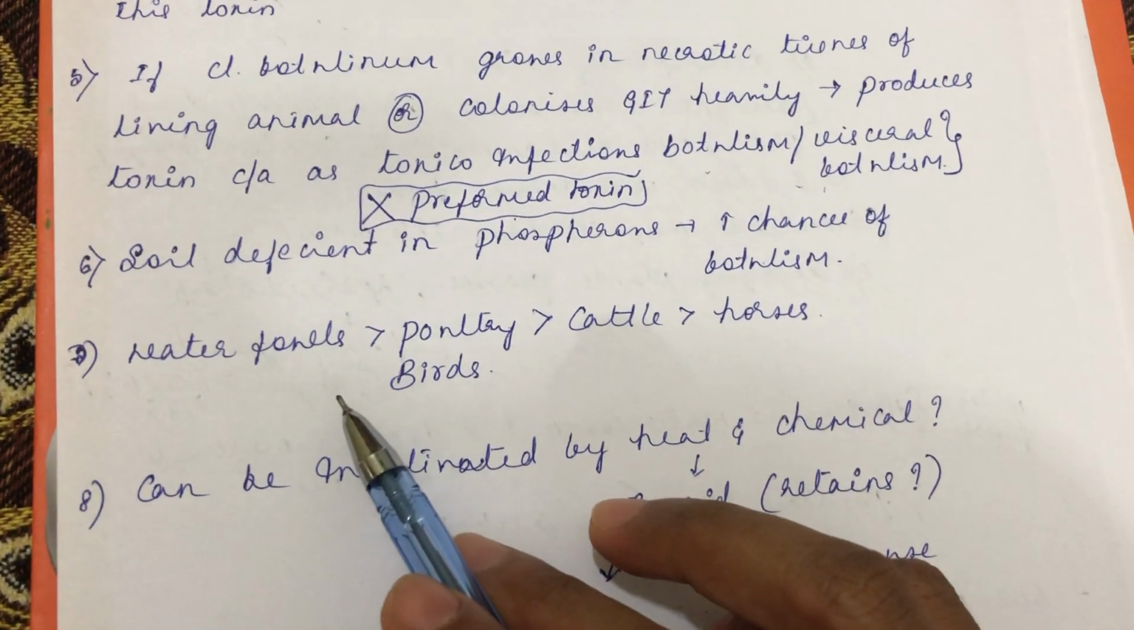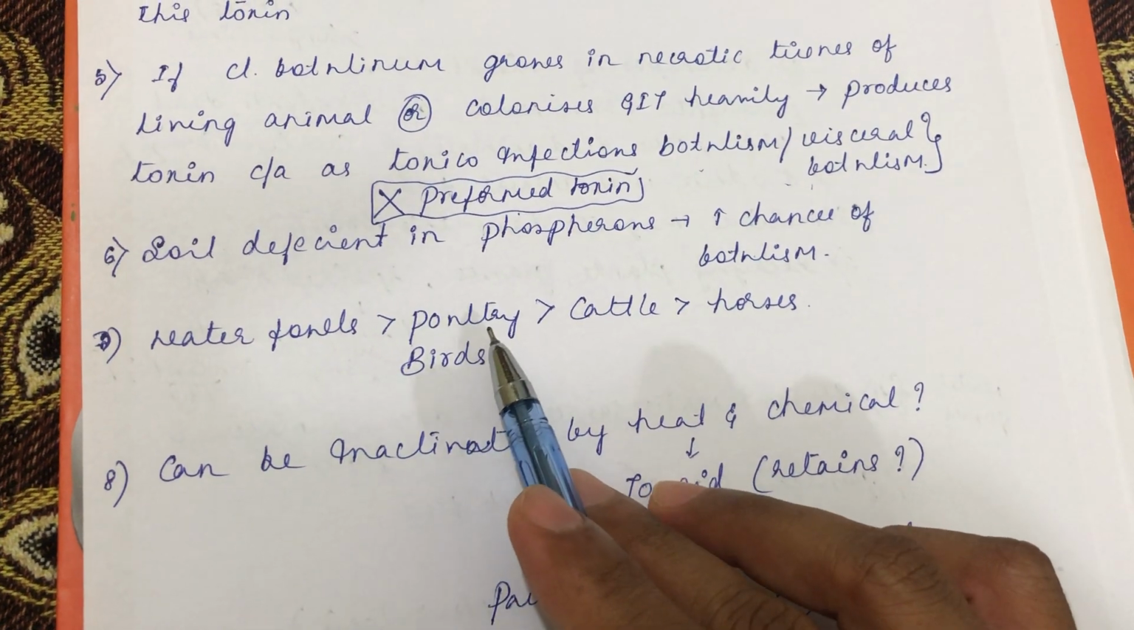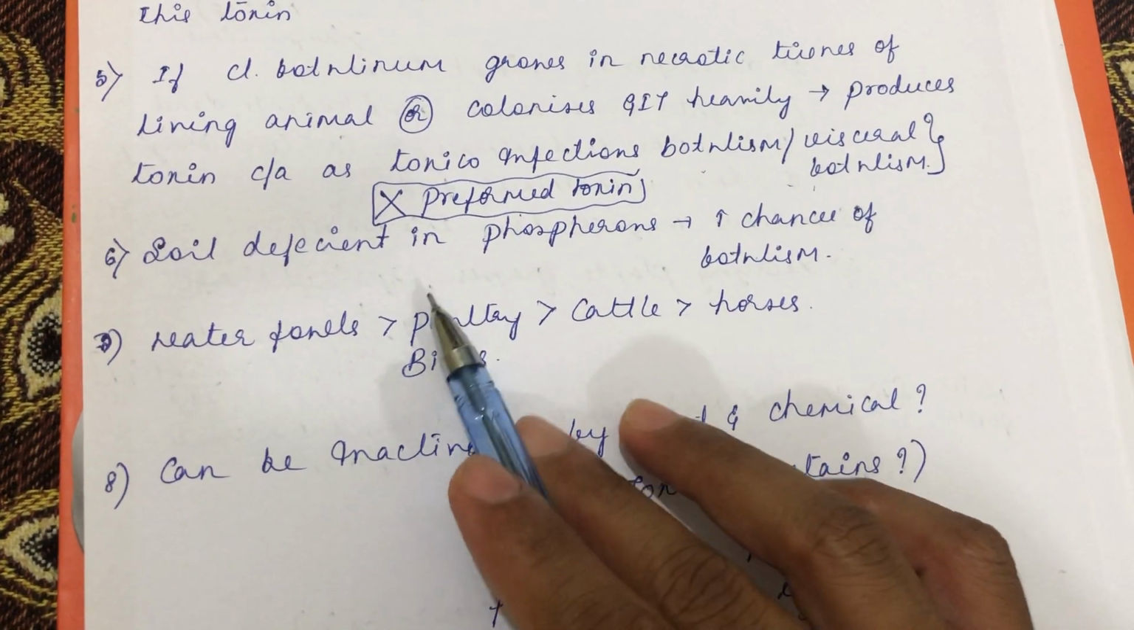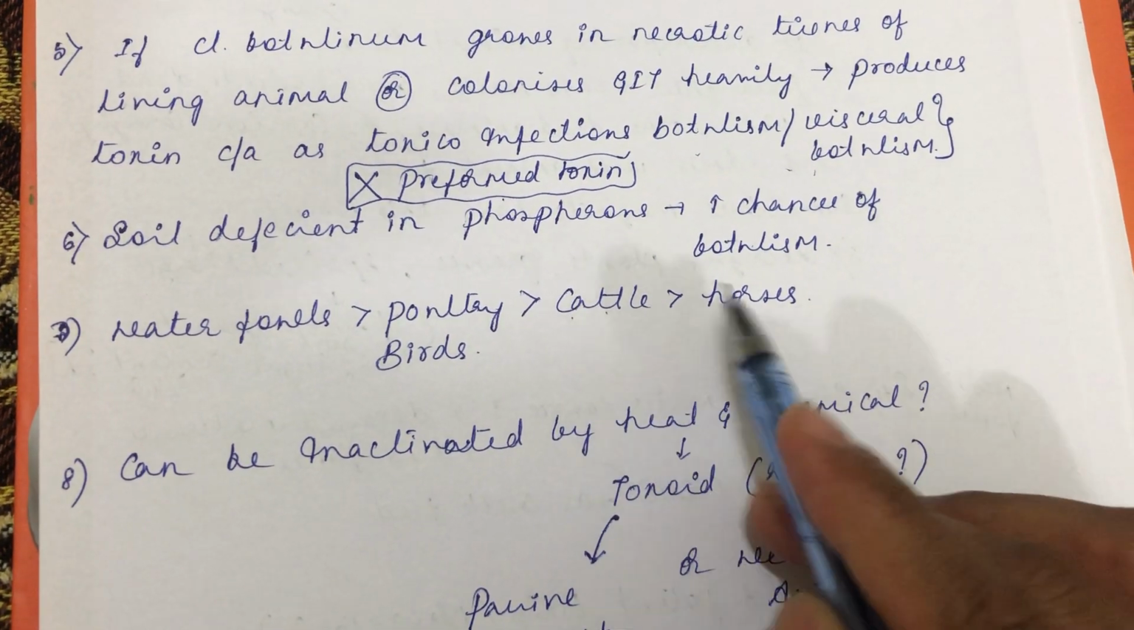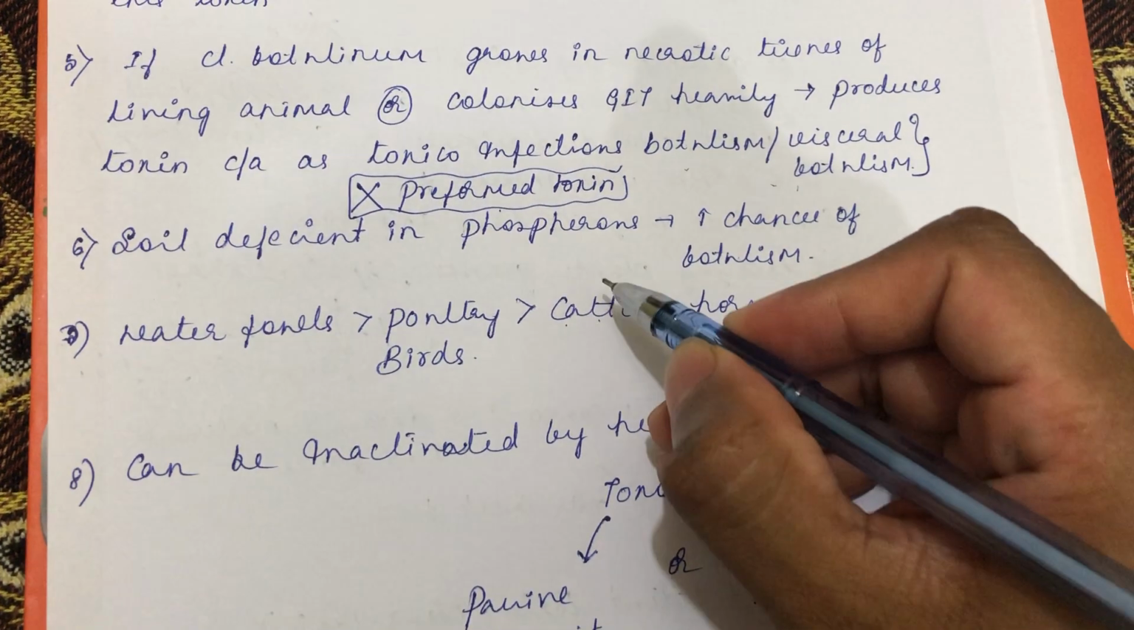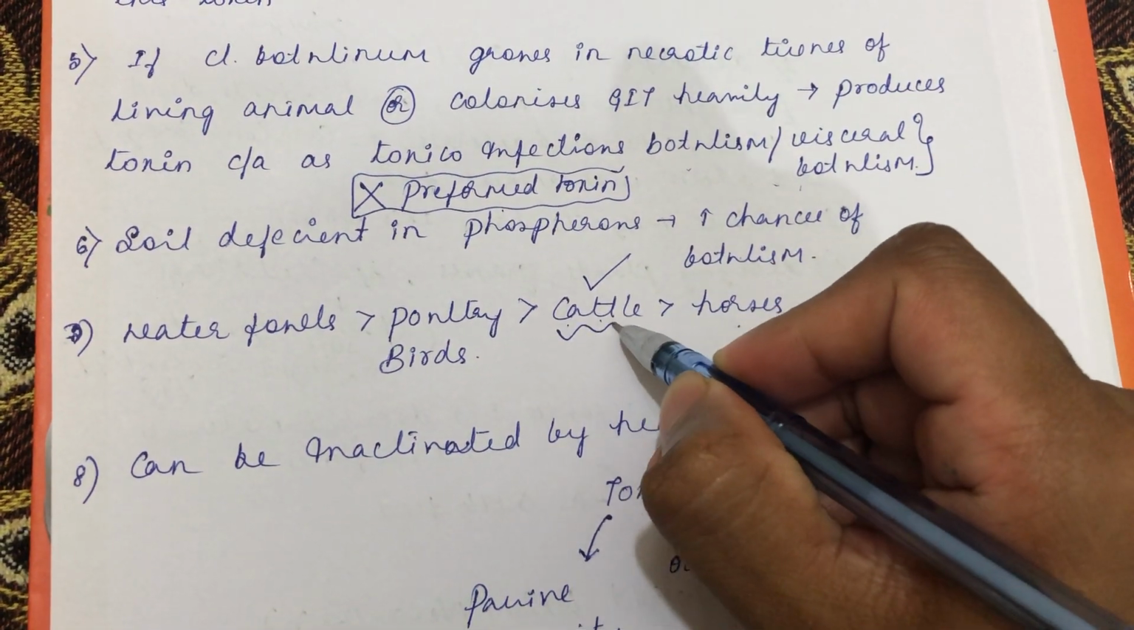And susceptibility wise, waterfowls are more susceptible than the migratory birds or any poultry, which are more than the cattle, than the horses. See, frequent occurrence, we generally see it in cattle also.